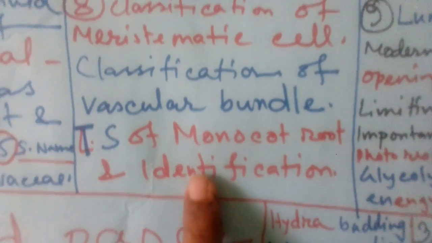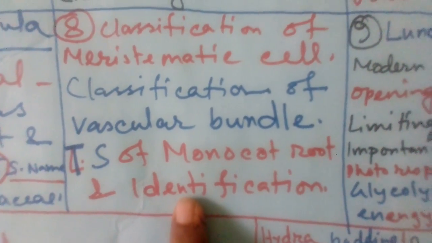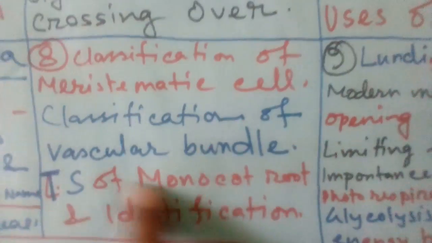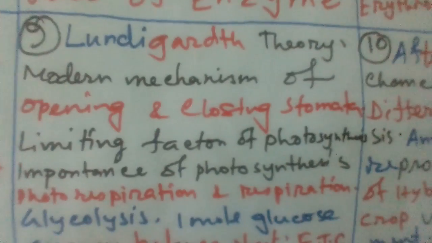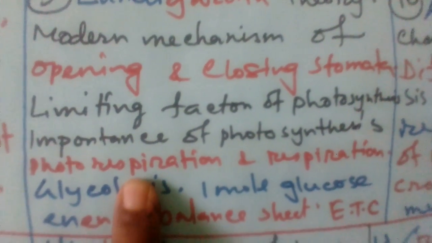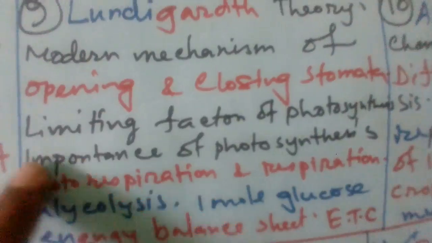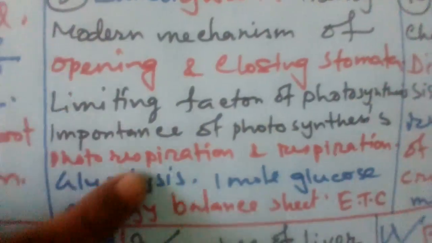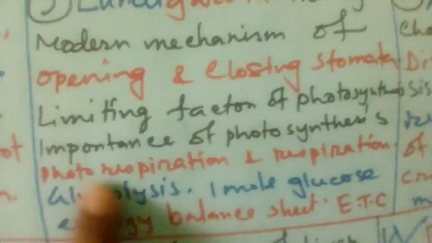Chapter 8, we already found one question last year, so it is less important, but you can just memorize the vascular bundle classification. Then Lundegardh, and also chapter 9, that is 19, one question also came. This is not so much important, but this chapter is very much important, total biology first paper. But you can manage some new segments.